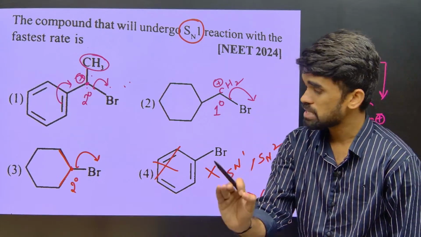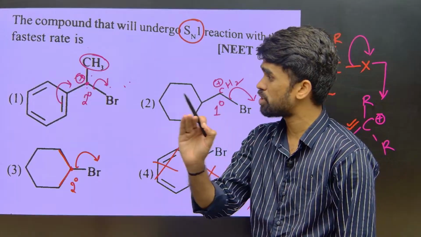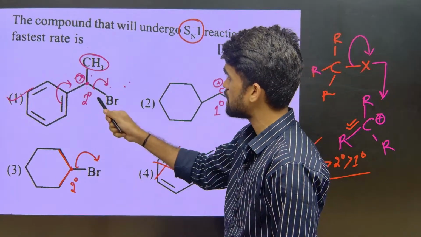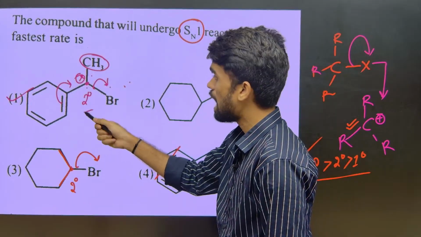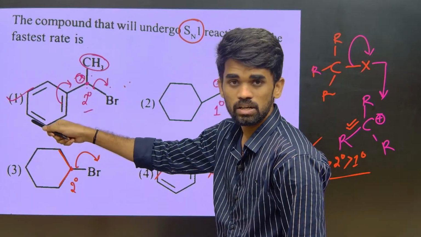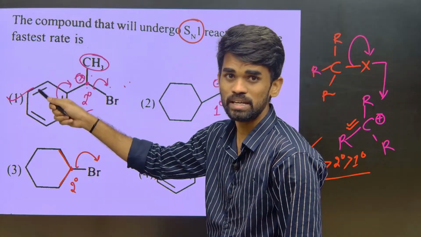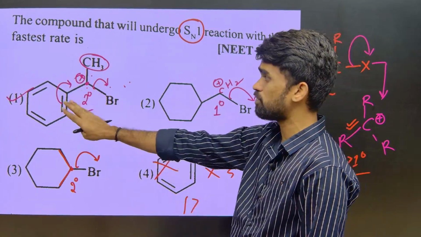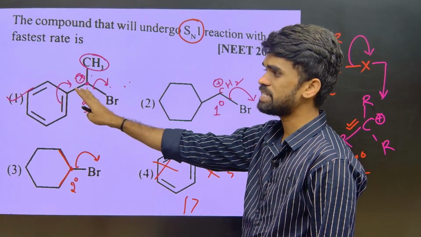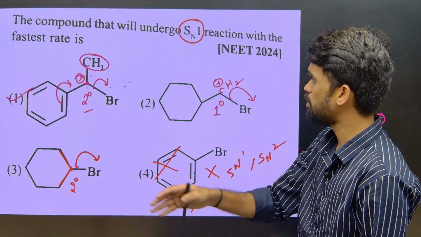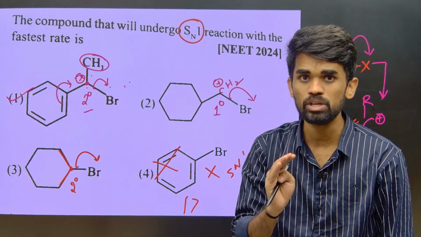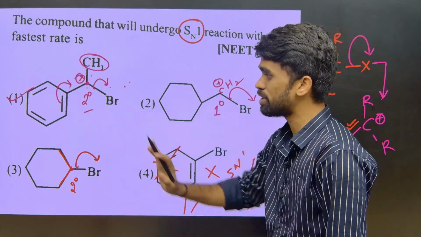They asked us which is more reactive. I can directly answer the first one as our answer because its carbocation is secondary and benzylic. So the first one is more reactive, that is our option for this question. Now in the next exam you may also see that they ask you to arrange them in the order of reactivity. In this case, the first one is most reactive.